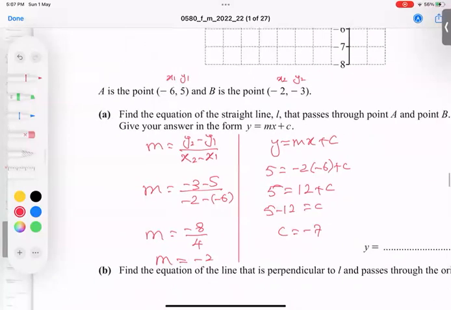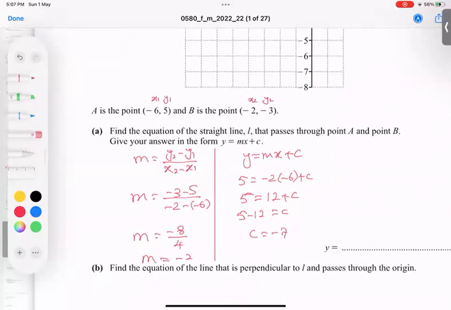But it's not our answer. Some students stop here. No, you are bound to put both values. I repeat again, put this value and put this back in the equation. That is the final answer. Y is equal to mx plus c. So I hope this point is very, very clear.